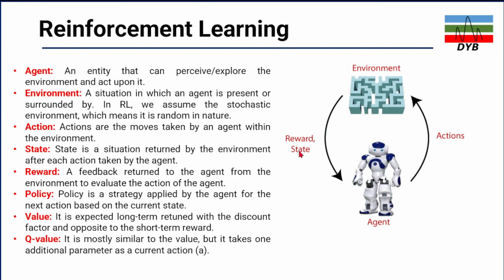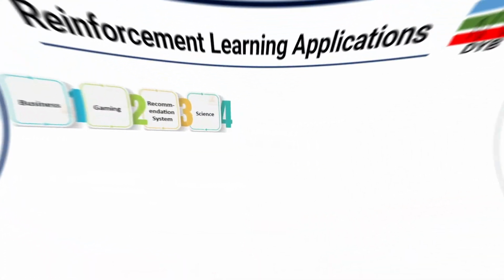State, and the reward in the state. So state is the situation returned by the environment after each action taken by the agent, and also the reward, a feedback. So when the agent takes an action in the environment, what will be the reward? The feedback returned to the agent from the environment to evaluate the action of the agent. Then the policy is also one of the keywords, along with values and Q value, which we are going to discuss.